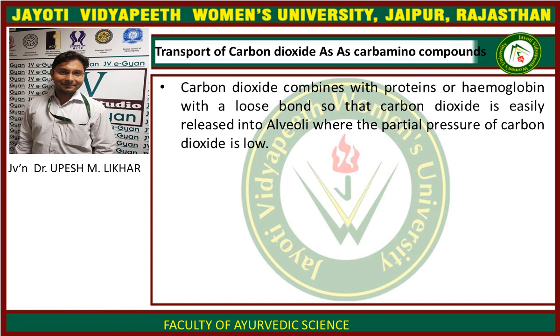Due to this pressure gradient, carbon dioxide enters the blood and oxygen is released from the blood to the tissues. Presence of carbon dioxide decreases the affinity of hemoglobin for oxygen. And Haldane effect is the effect by which combination of oxygen with hemoglobin displaces carbon dioxide from hemoglobin.